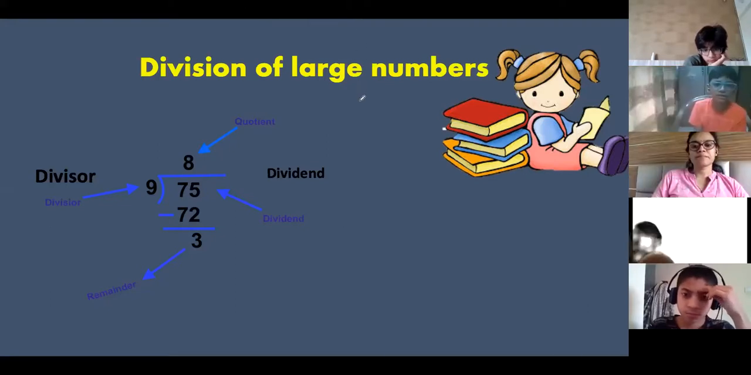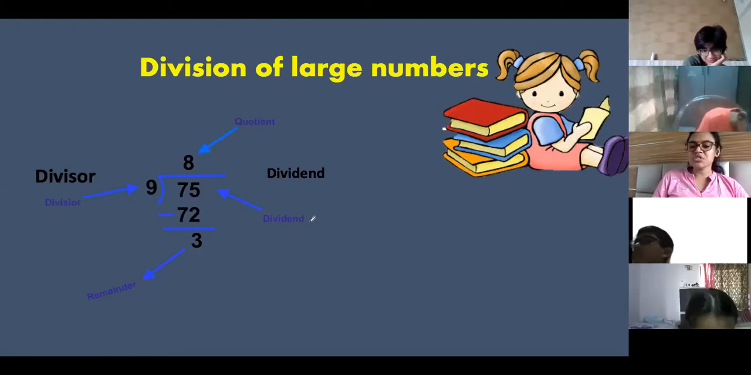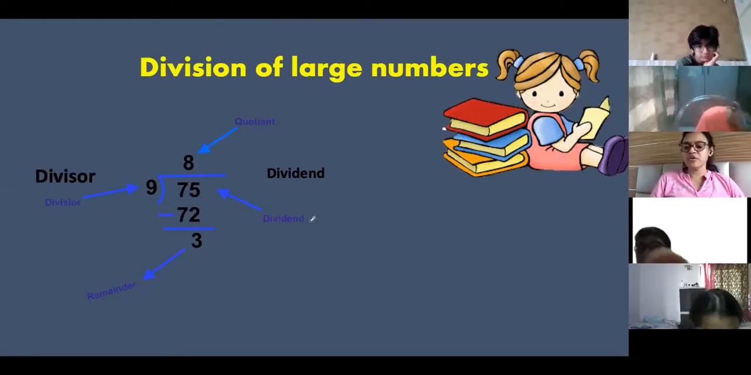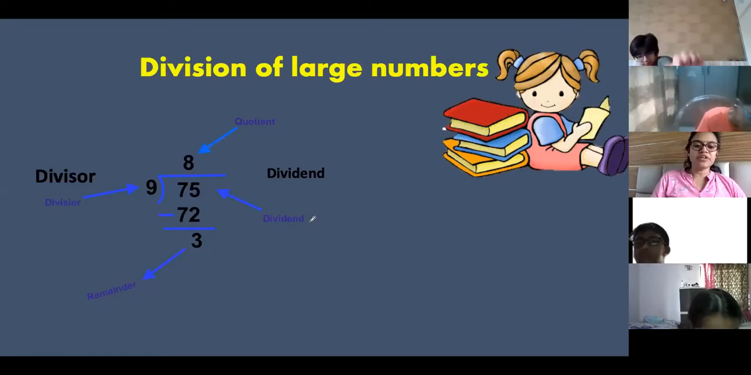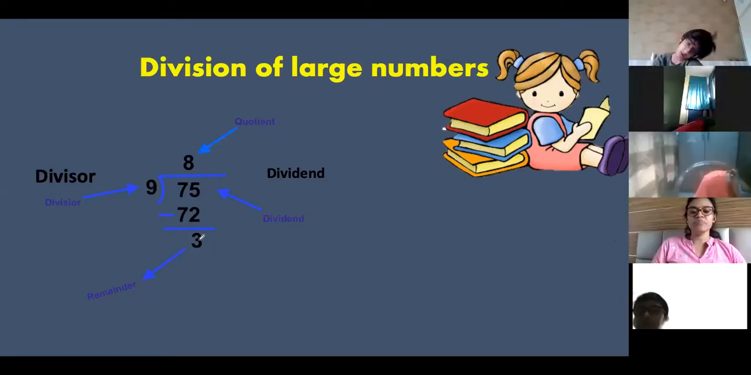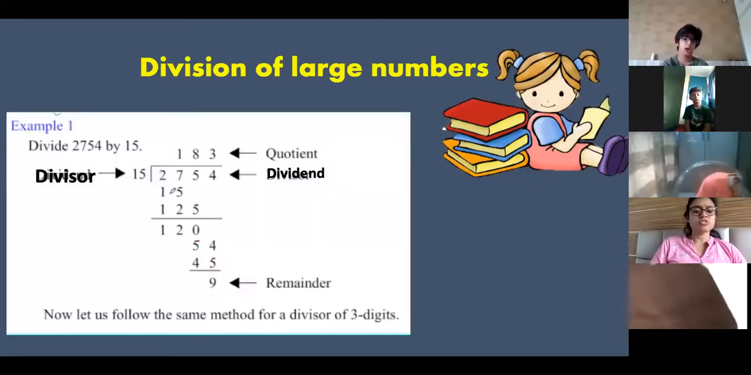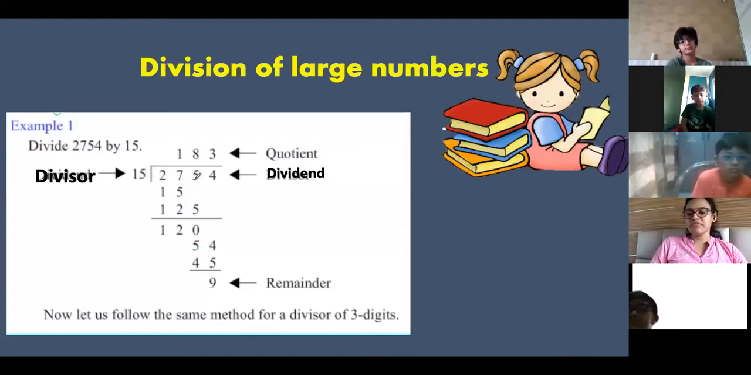I want you to write the diagram, the divisor and the quotient. Okay, I'm writing. Now this was a simple question. Everyone knows how to do this. 75 divided by 9, so 9 8s are 72, and then 3 is the remainder. Now when we get a bigger question, suppose this is a question, 2754, 4 digits are there. 15 is the divisor.